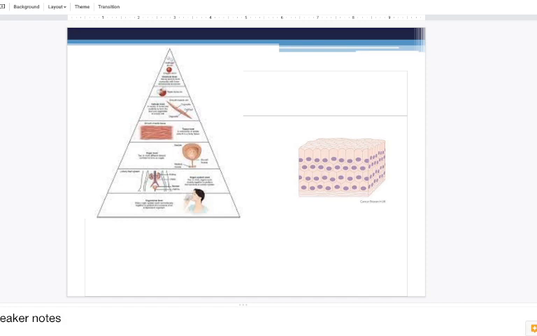Cells build tissue. Here's a picture of your skin, and it's composed of many different epithelial cells. So cells create tissues, and the cells pictured here are from your skin, made of epithelial cells that make the integumentary tissue.